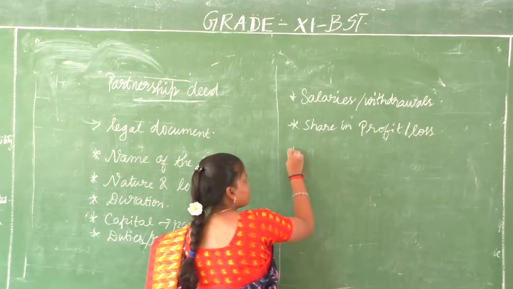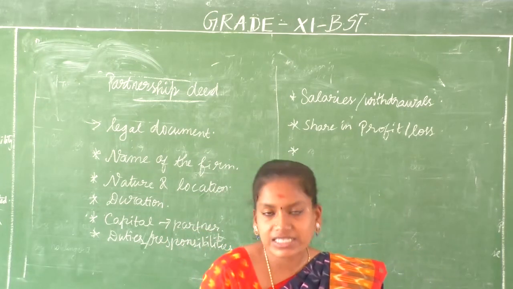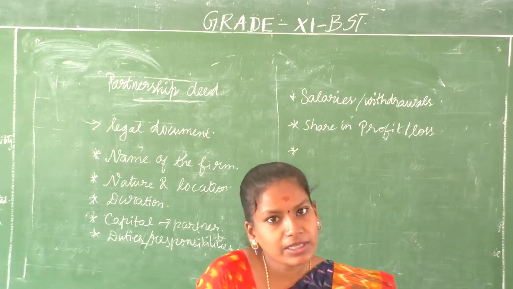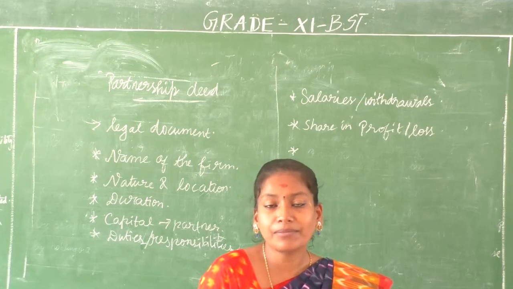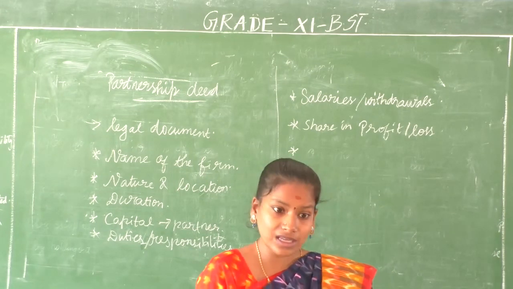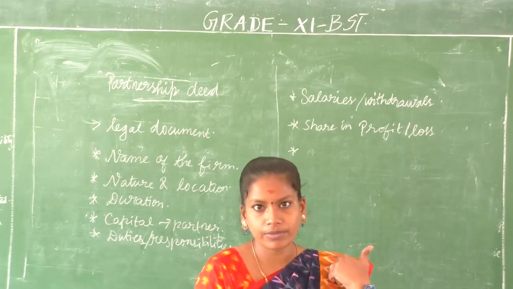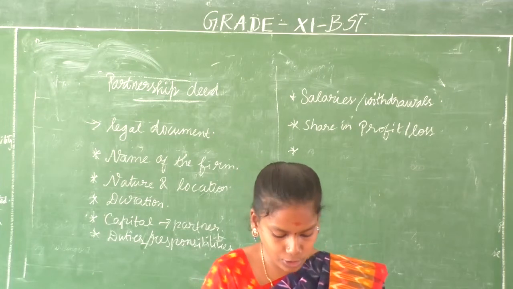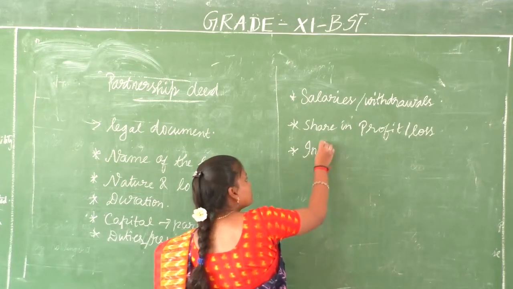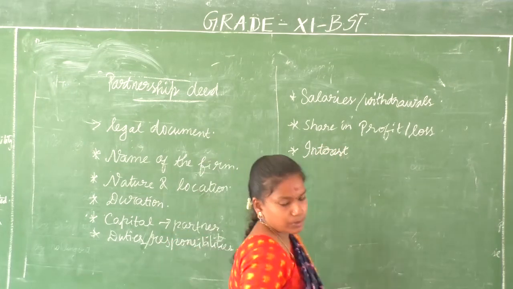The interest rates, because when you have invested something, you get interest. In accountancy you would have studied, for the investment that you have made, every year you will get some interest. It's just like a liability, just like a debt, right? So what is the interest rate that you will be getting? And if you have drawn some money from the organization, what is the interest you are supposed to pay? So the interest rates also will be here. Interest on capital as well as interest on drawings, both will be put up there.